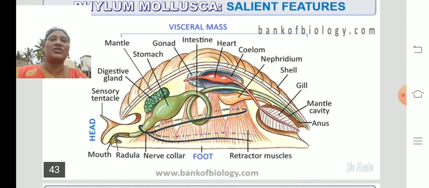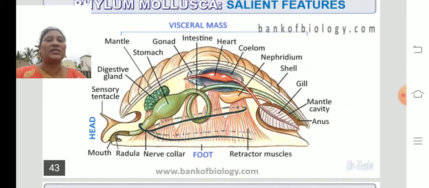So you can see the structure of the visceral mass and its different parts. Clearly you can find all the different parts here. Digestive system, gonads are present, heart is present, true body cavity is there. Nephridium is an excretory organ. It is covered by the shell, called the calcareous shell. They have a gill and a mantle. So these are all the different parts present in Mollusca.